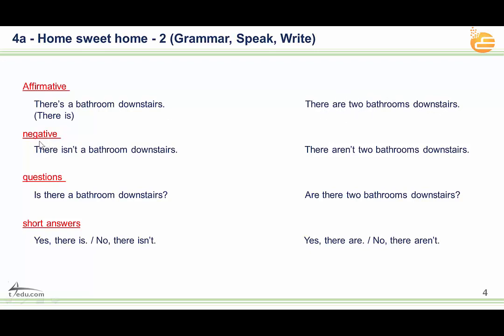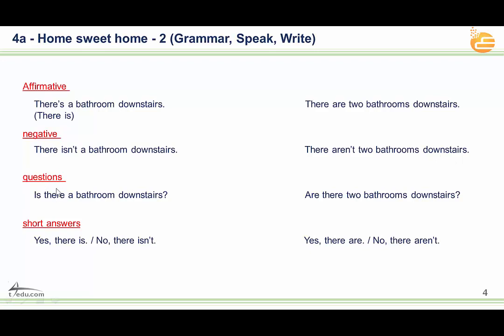With the negative, there isn't a bathroom downstairs. There isn't, is not, isn't. This is how you make the negative sentence with there is. And there aren't 2 bathrooms downstairs.